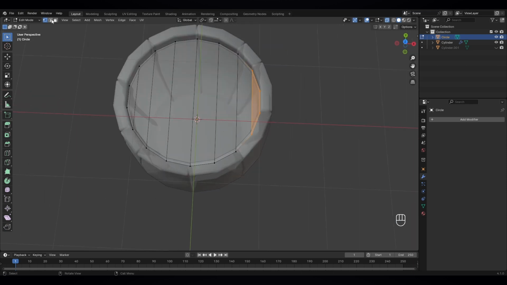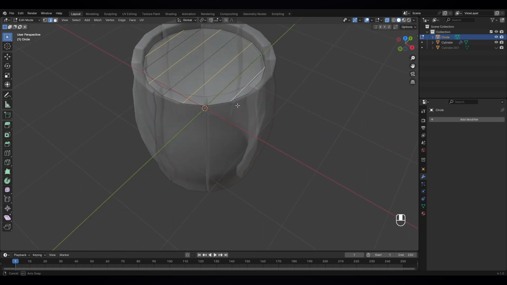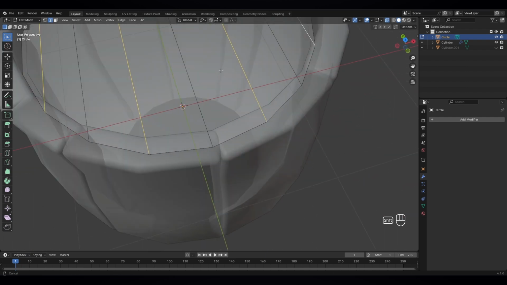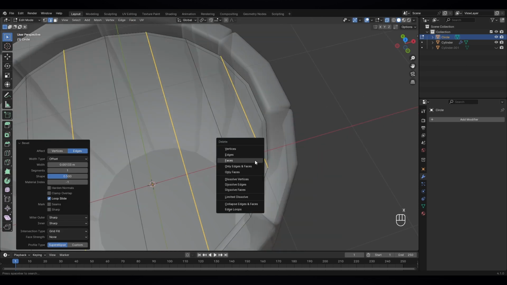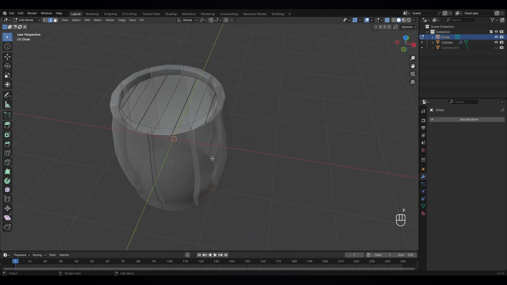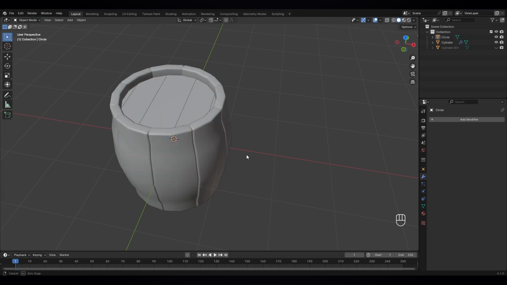The next thing, just switch to edge select mode and select this and this and this and this edges. Now let's go closer and press Ctrl B to bevel it, something like this, and press X to delete faces. Now let's turn off this X-ray mode and go to object mode again.